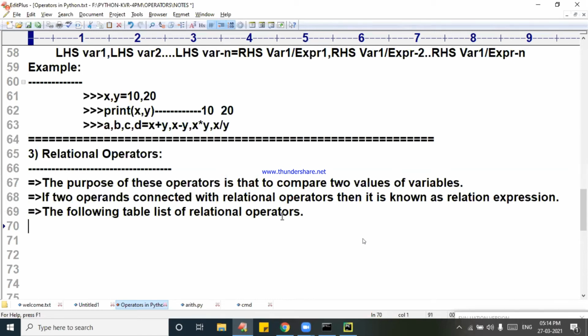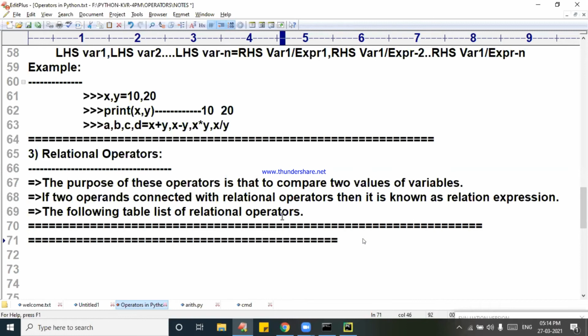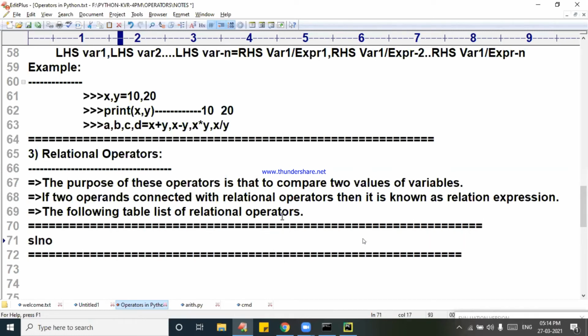What is that? Relational operators. Now I want to write it here. Look at that. Now I am going to make a table like this: serial number, symbol, and then next is called what? Meaning. And then an example I will take. Of course, this is very simple for you. Nothing is difficult. A is equal to 10, comma, B is equal to 20, comma, C is equal to 10 again. I am writing that.